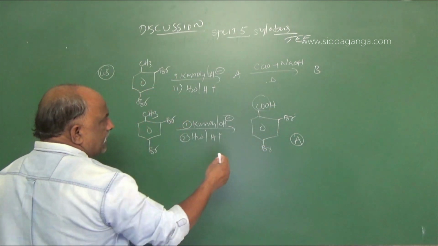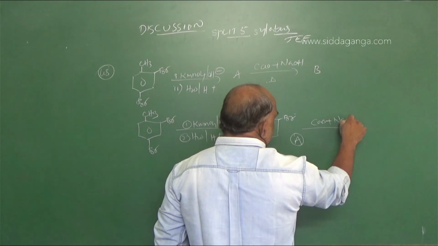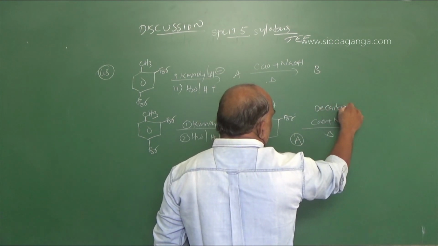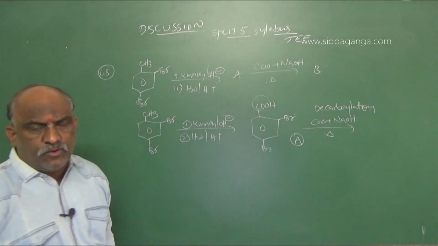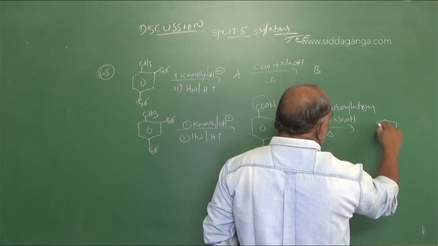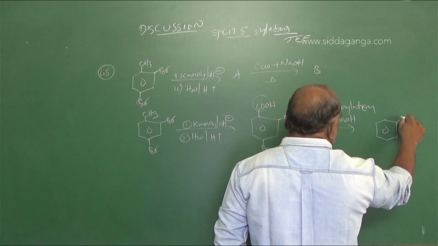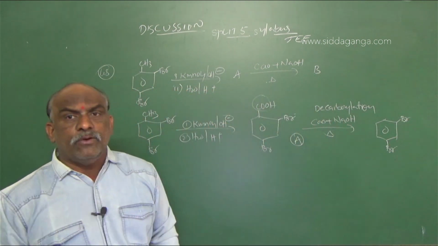So further, the reaction CaO plus NaOH on heating is called decarboxylation. Then what will be the end product? Here bromine is there. So this compound is called 1,3-dibromobenzene.